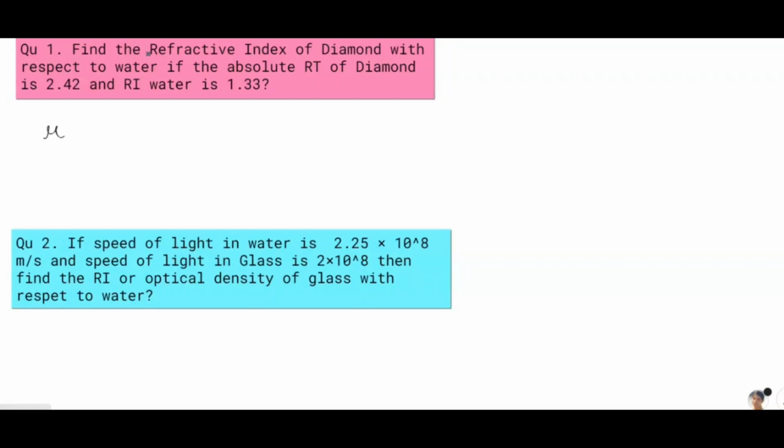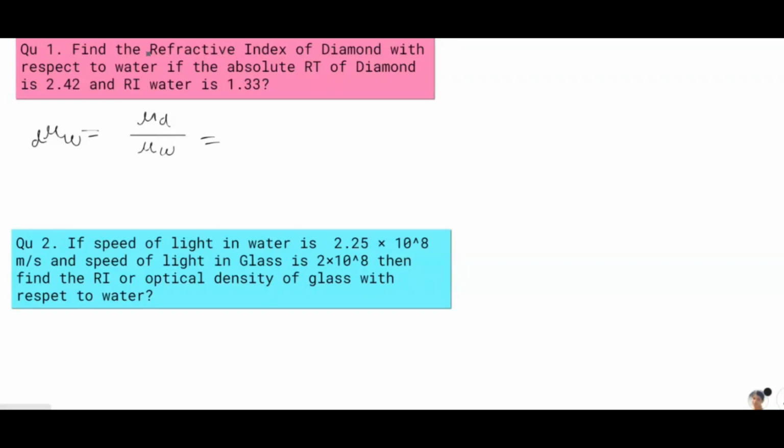Refractive index of diamond with respect to water. Here absolute refractive indices are given, so it is the ratio of the refractive index of diamond to the refractive index of water.